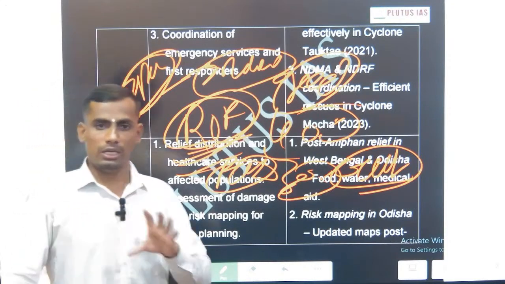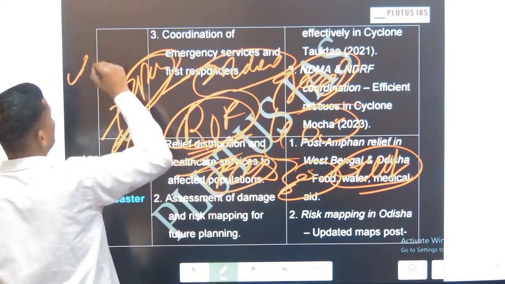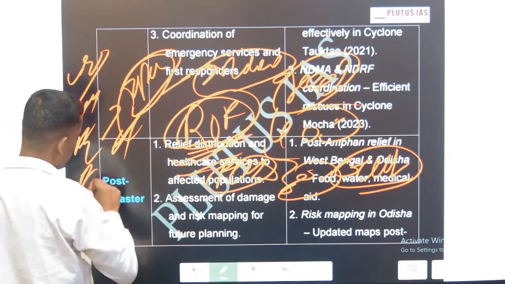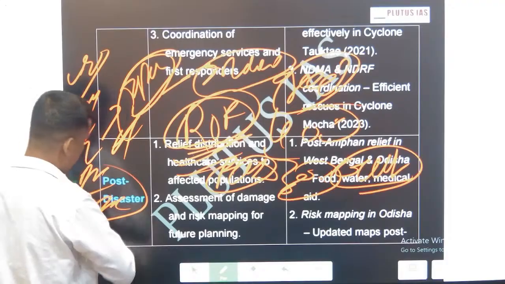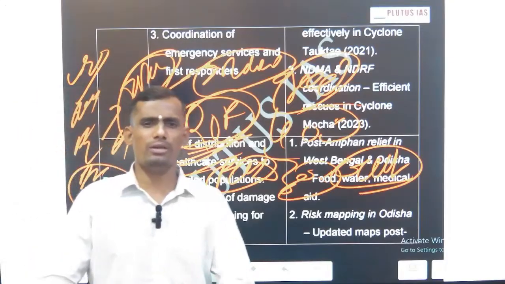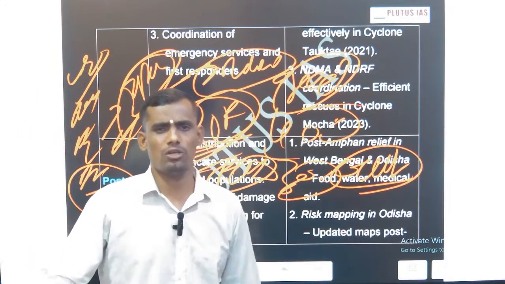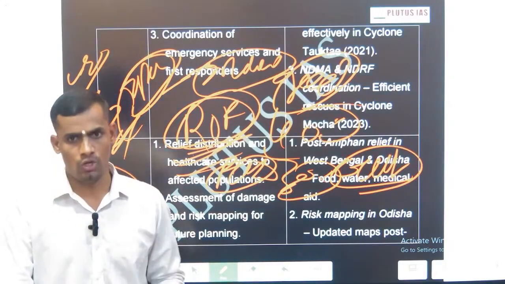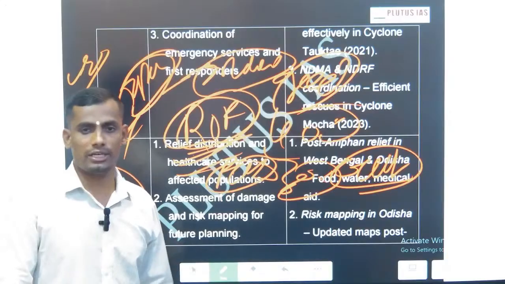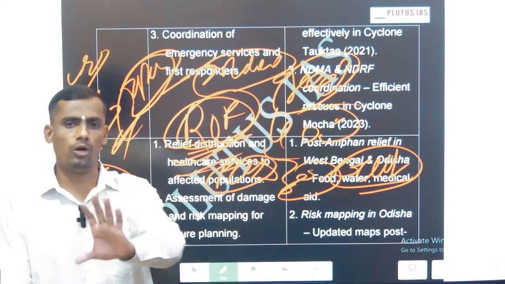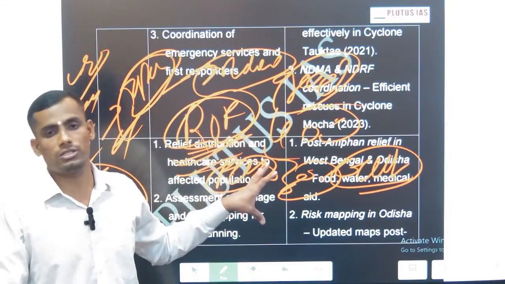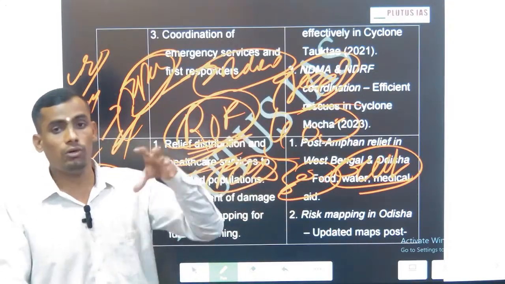Okay, because in our GS3 they have mentioned conservation, pollution, and disaster and disaster management. One will be the basic static question from 2024: what is capacity, resilience, adaptation, and mitigation. And one will be the exact cyclone. So don't go into too much technical detail. This is the basic framework. One question will come on the cyclone or any disaster. You can implement this full skeleton for any disaster.